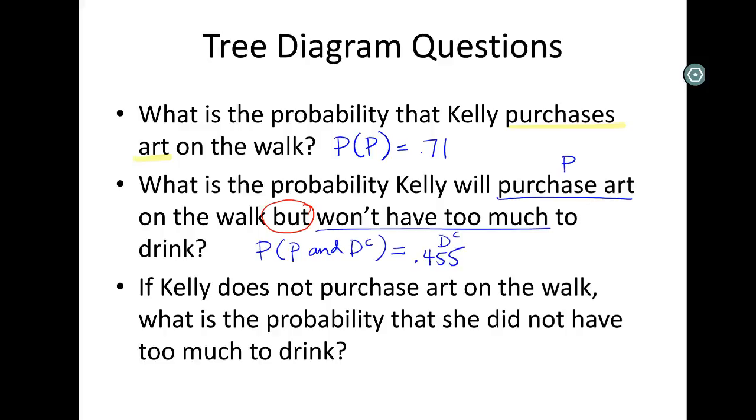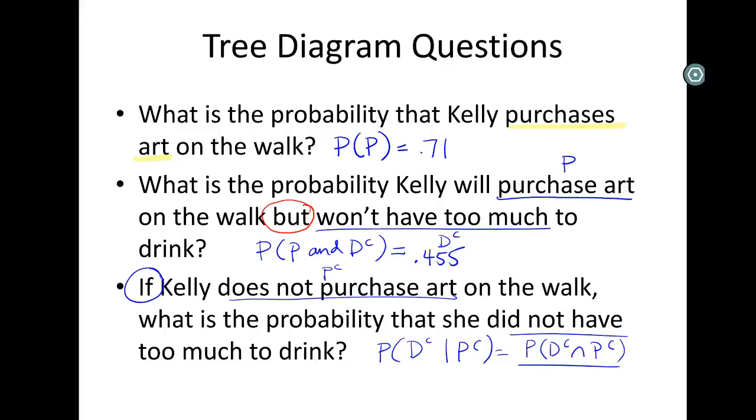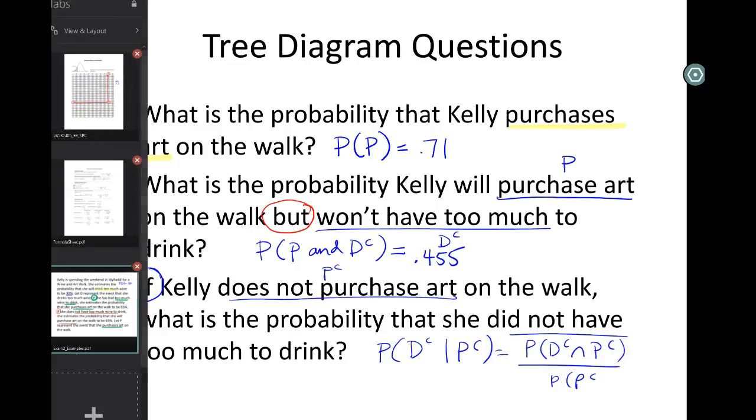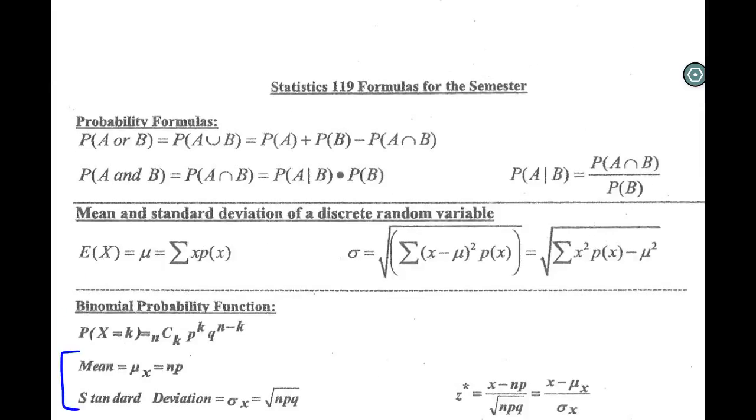Our last probability here, if does not purchase art, so P complement, and we know we have that if, so this is a conditional statement, was a probability she does not have too much to drink. All right, so again, D complement. And this is found using the and over the thing we know. If you don't trust me on that, look at our formula sheet.